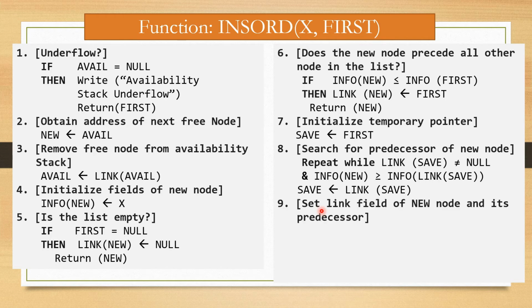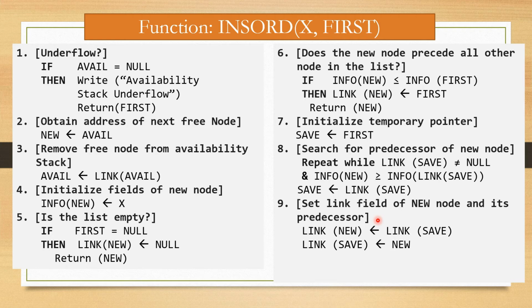Now step number 9, set link field of new node and its predecessor. Link of new is equal to link of save, and link of save is equal to new.